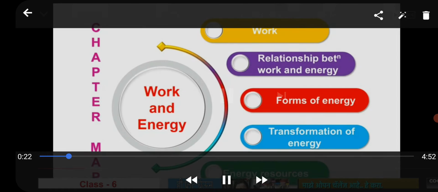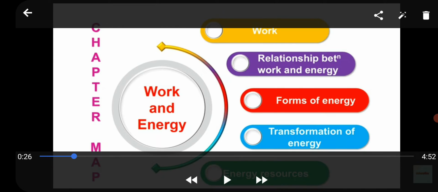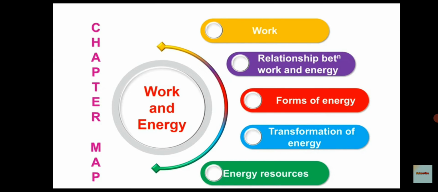Here related to work and energy and force. The force is necessary for making an object move, to change the direction of an object in motion or to stop it, and also to change the shape of the object.